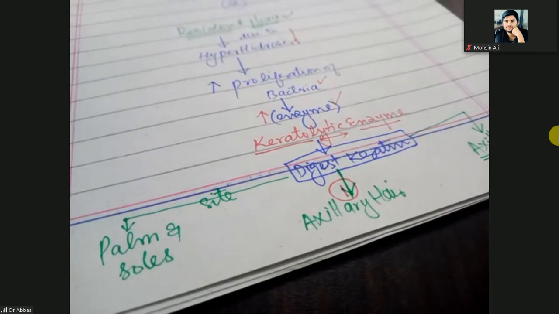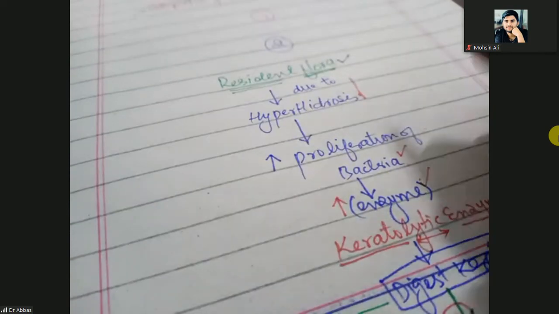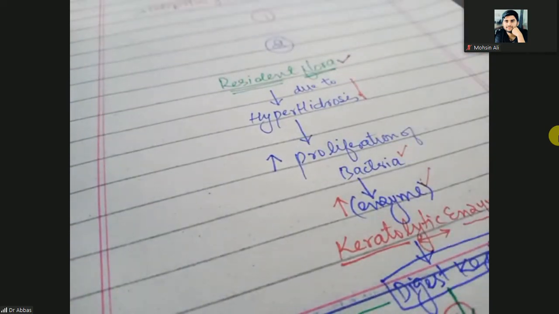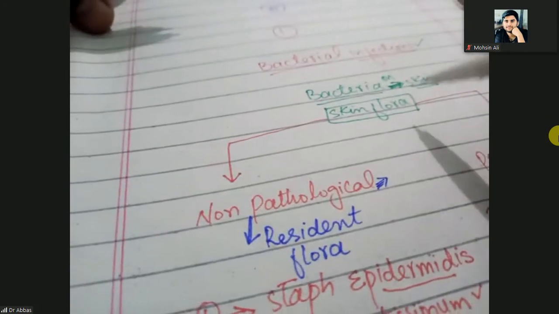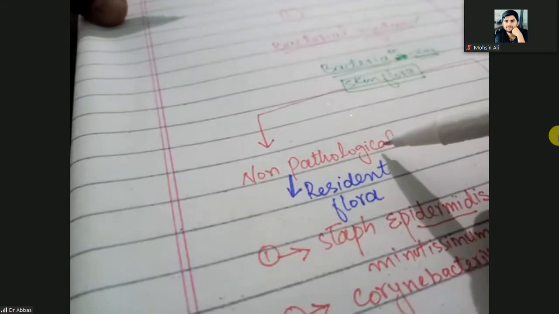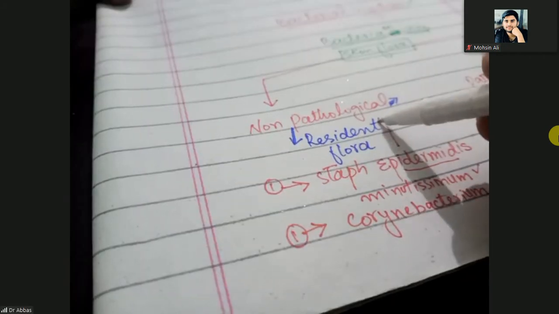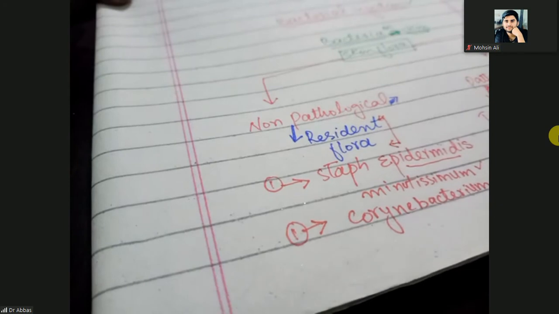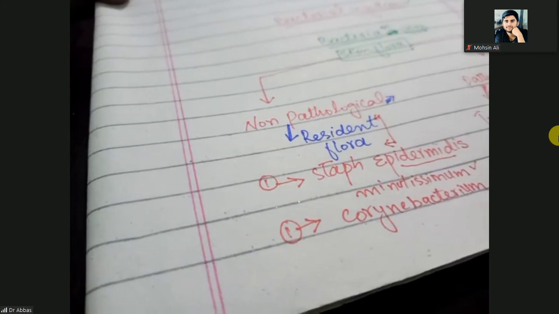Very simple. Most commonly, we have taught that resident flora is non-pathological. Look at this one. At the start of the lecture, we said the skin flora can be non-pathological and pathological. Non-pathological is the resident flora, which remains for a long period of time on the skin but doesn't cause any pathology.